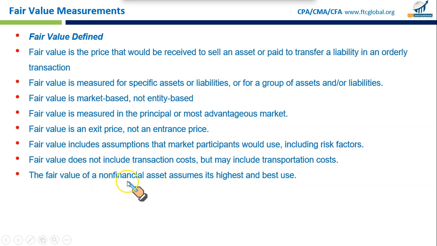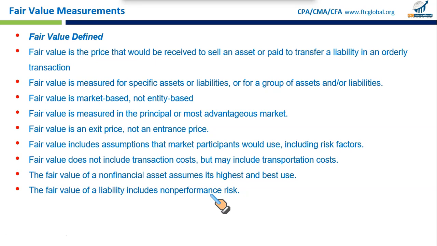The fair value of a non-financial asset assumes its highest and best use. Let's say a plot of land may have its highest and best use as a commercial property, even if it is currently used for agriculture. So fair value would reflect this potential use, the highest price as a commercial property. The fair value of a liability includes non-performance risk. What it means is that if a company has a loan, fair value would consider the risk that the company might default or fail to meet its repayment obligations.